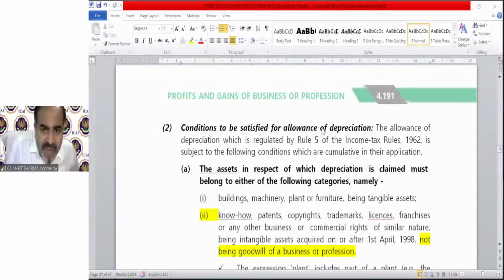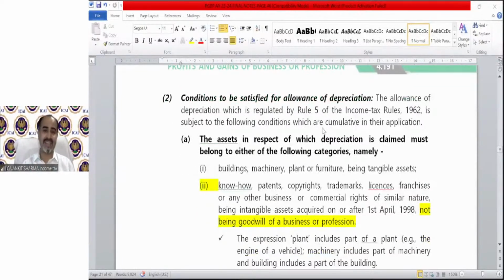Condition to be satisfied for allowance of depreciation. The allowance of depreciation, which is regulated by Rule 5 of the Income Tax Rules, 1962, is subject to the following conditions, which are cumulative in their application. All conditions should be fulfilled. The word is cumulative. The asset in respect of which depreciation is claimed must belong to either of the following categories.